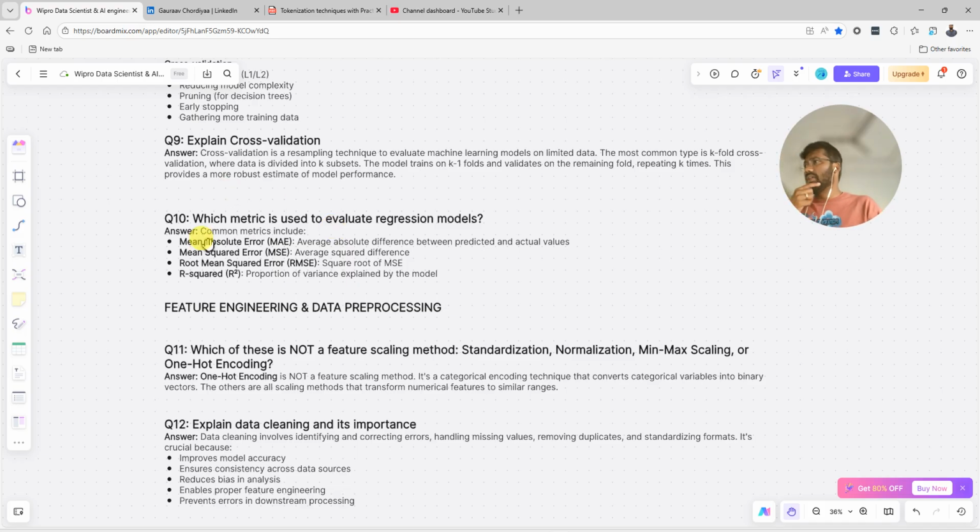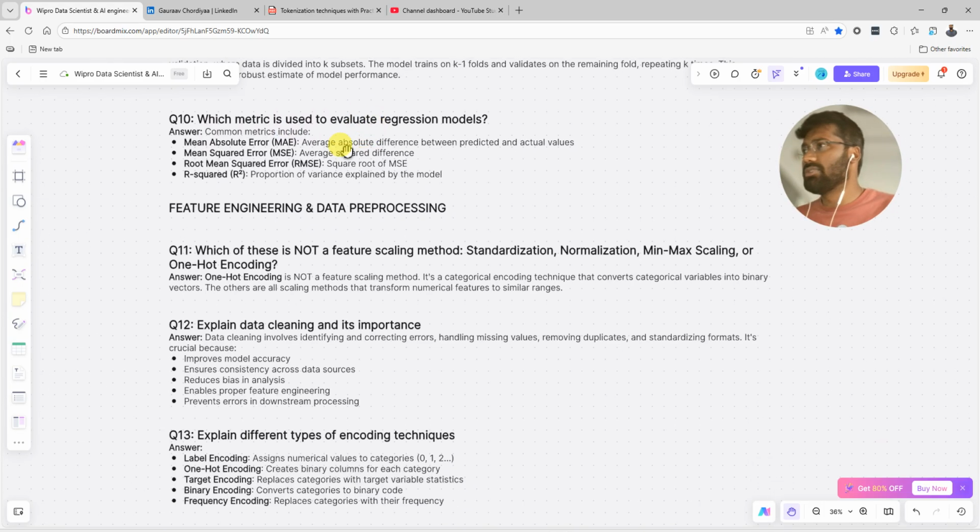Now next question is which metric is used to evaluate the regression model. Common metrics include mean absolute error. Mean absolute error is nothing but the average absolute difference between the predicted and actual value. Average means 1 by n. If you are trying to build a formula, we can build that, but I'm not here to give the exact formula, but you should have the one line statement: average absolute difference between the predicted and actual value.